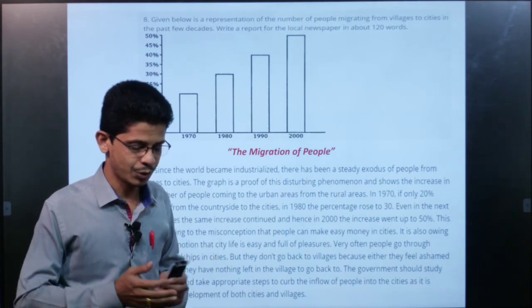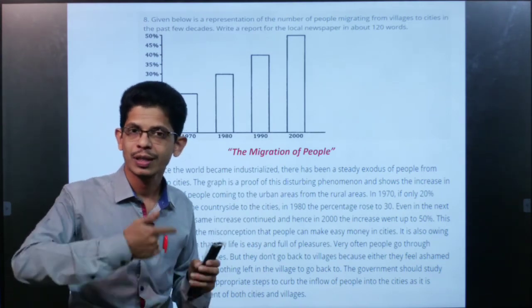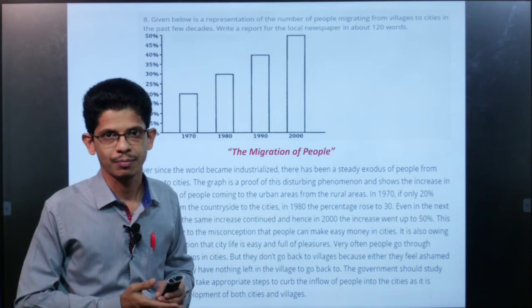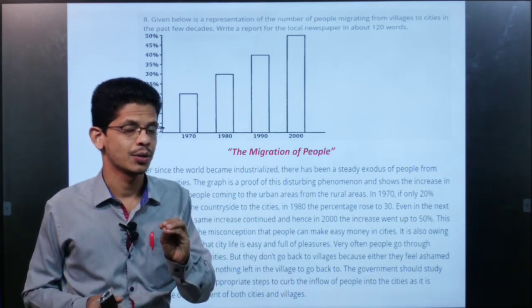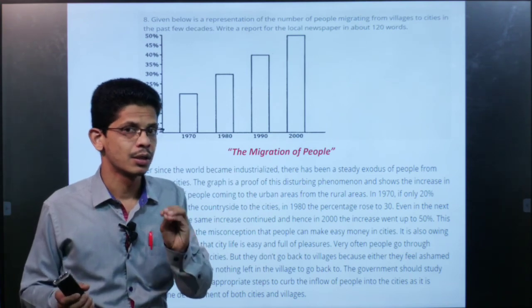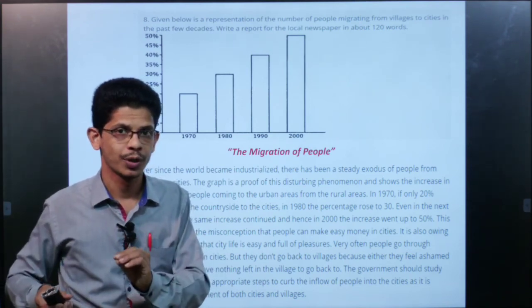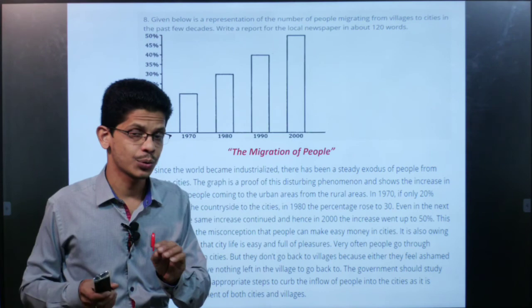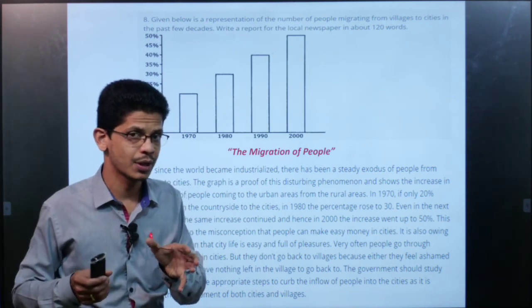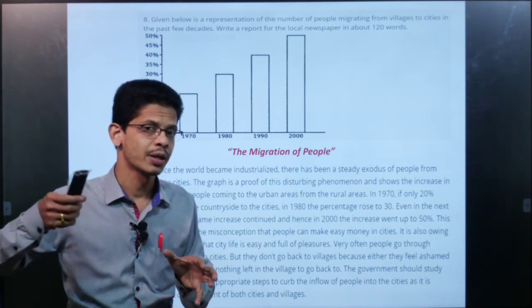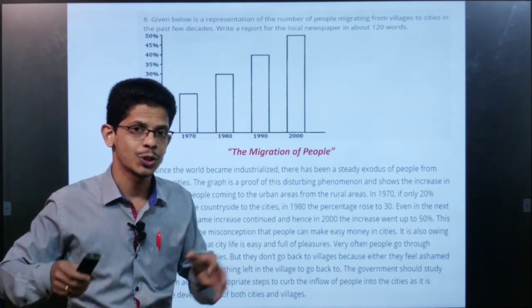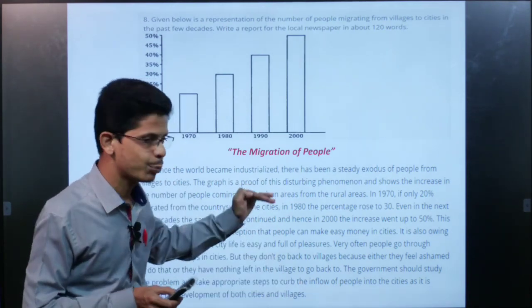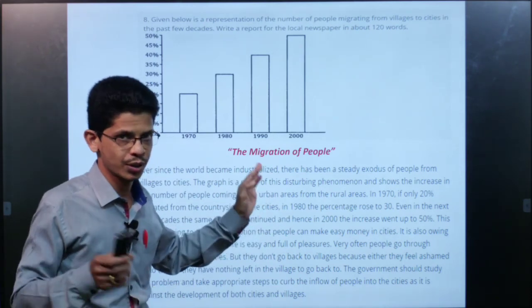One thing I have to tell you: this question is an alternate question for speech writing, remember. So there is an option; you can select either the speech or this report, but many students fail to score good marks. The reason is that they do not have a clear picture of the options, what is to be written, which question should be attended. They write half of the speech and half of the report, and they don't get marks.